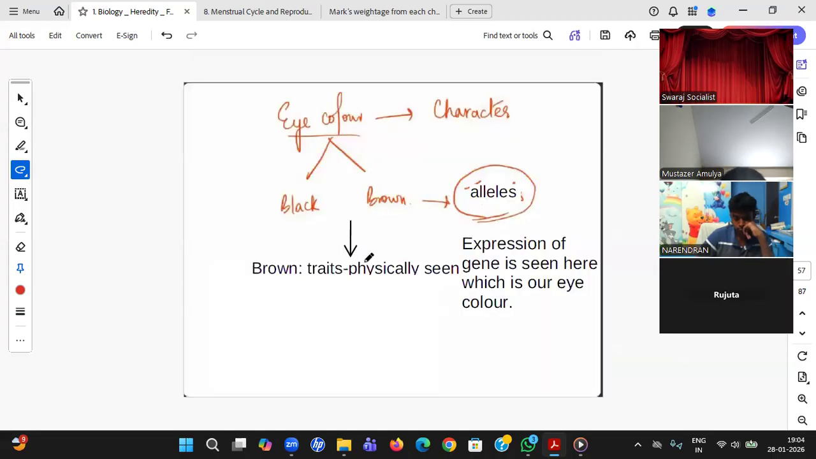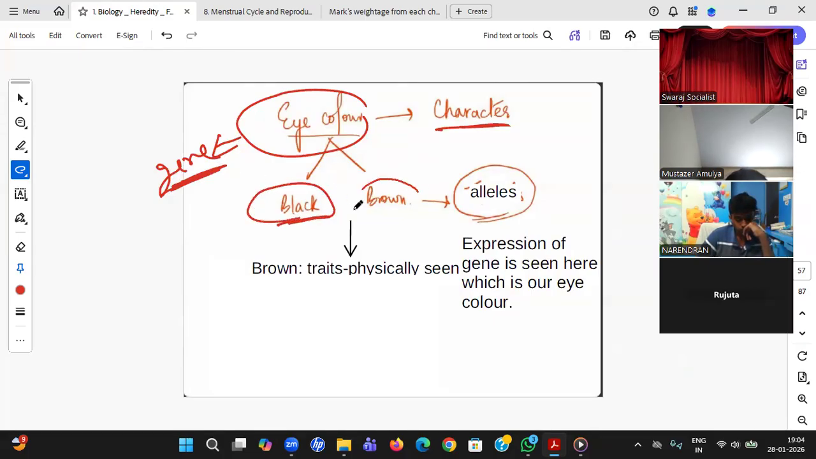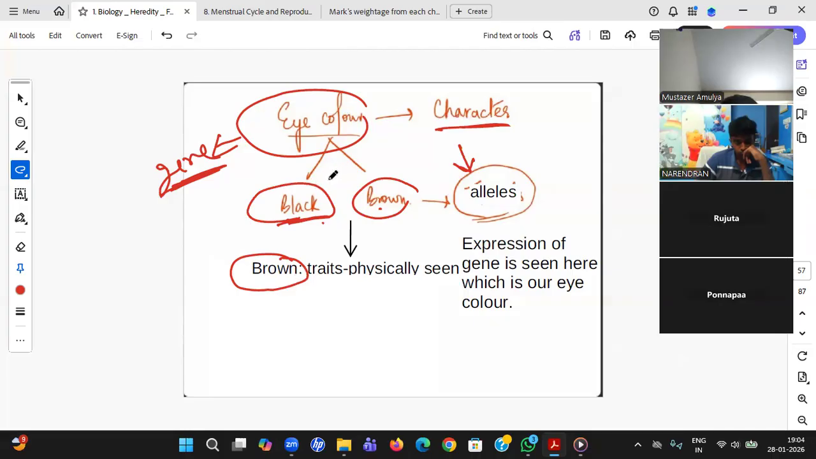Something like eye color: this is the character, this is the gene. The formation of eye color is done by the genetics of your mother and father. Now, from the father it may be black and brown. What are these? These are alleles. Now, what is a trait? Of these two, if I get only brown eyes, ultimately if you see me getting brown eyes, that is the trait. This is the difference. Again, the formation of the eye and the formation of color is given by the gene.